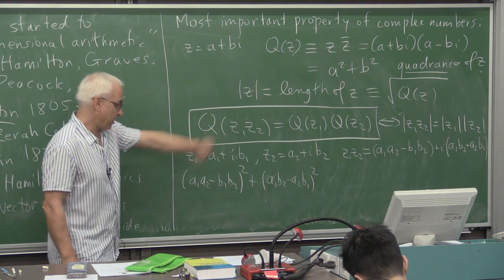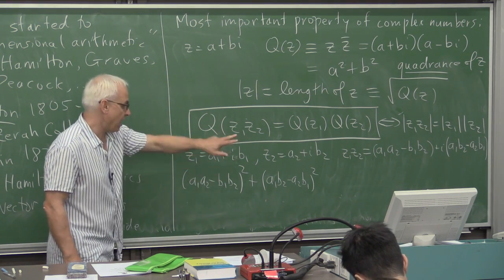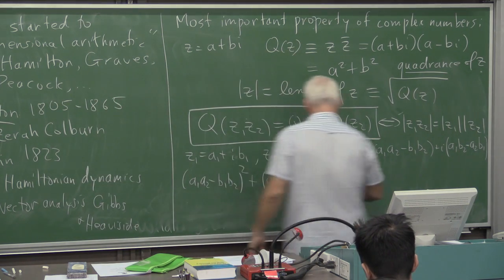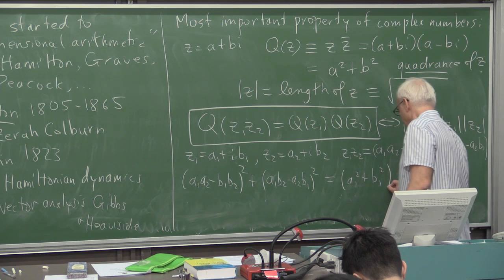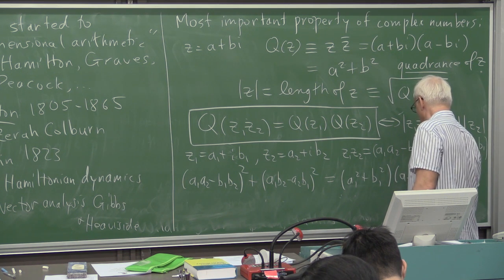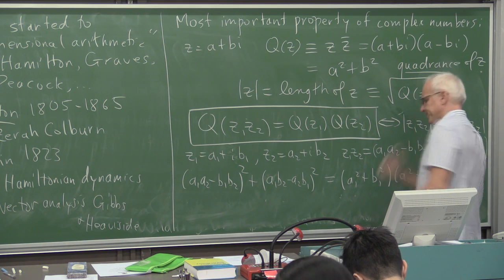And according to the formula, that's the quadrance of z1 times the quadrance of z2, namely (a1 squared plus b1 squared) times (a2 squared plus b2 squared).